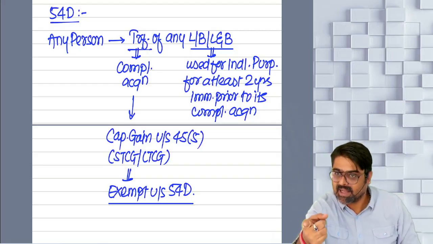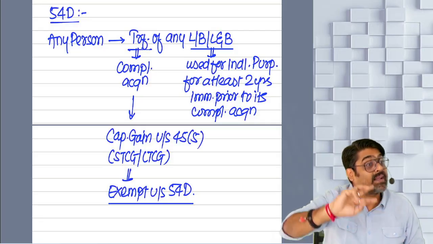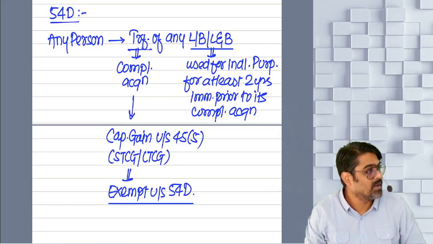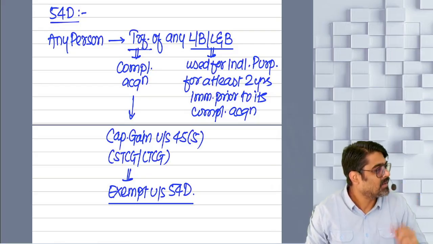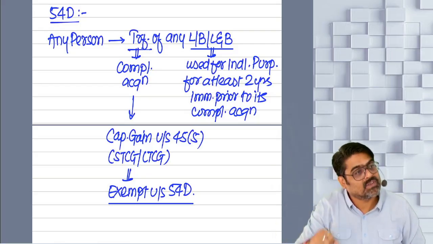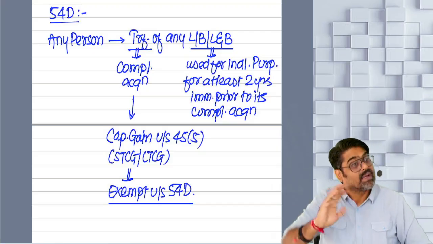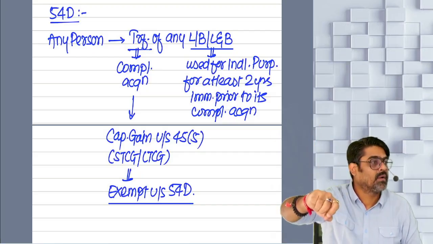Do you remember urban agricultural land? Urban agricultural land transferred and the investment of new agricultural land has to be made within 2 years forward. That 2 years time you count from date of transfer. But what if there the compulsory acquisition is taking place? So urban agricultural land compulsorily acquired, capital gain you will calculate under section 45(5).